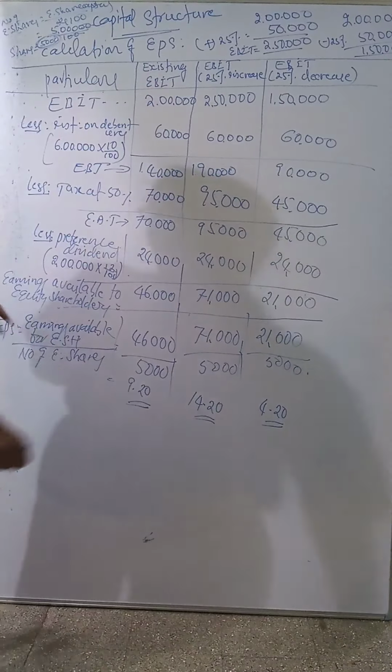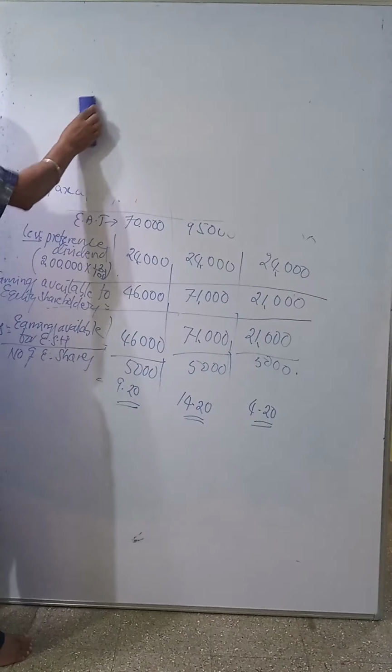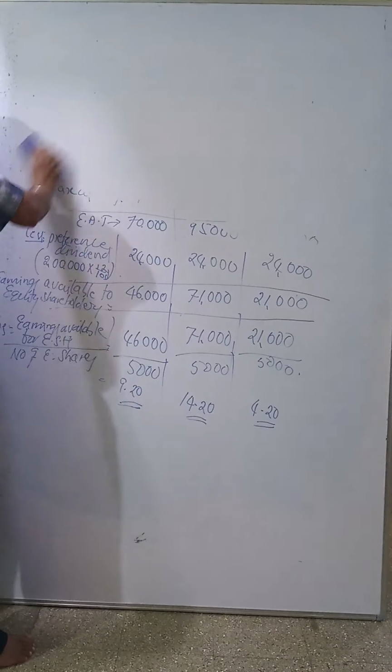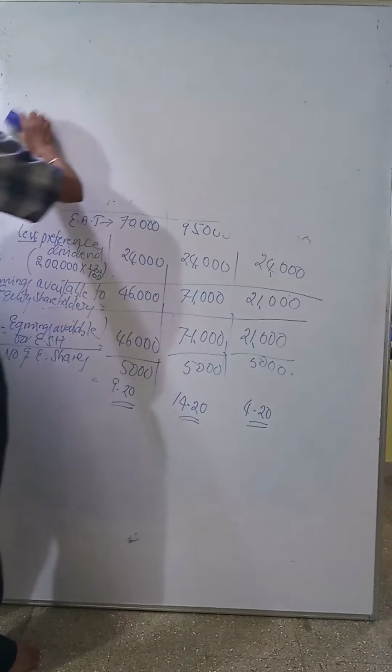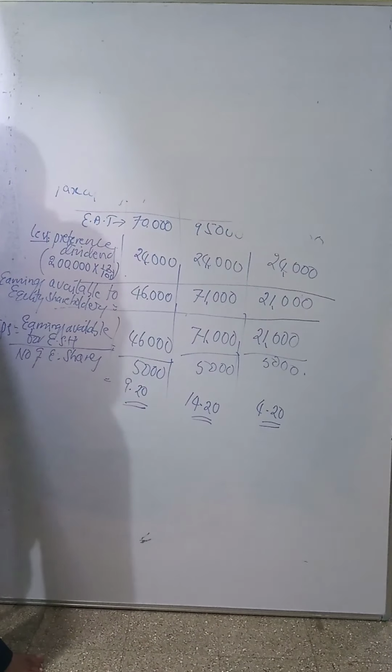Apart from the EPS, earning per share, see the last sentence, what they ask here: determine the percentage change in EPS associated with a 25% increase or 25% decrease in EBIT.